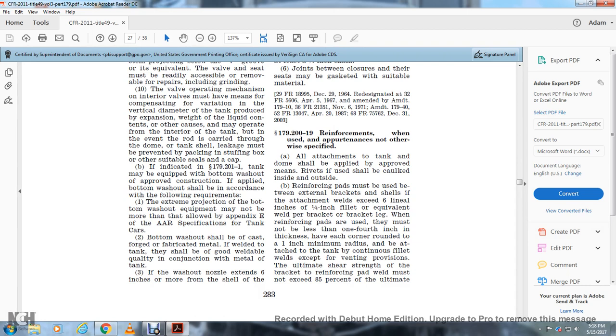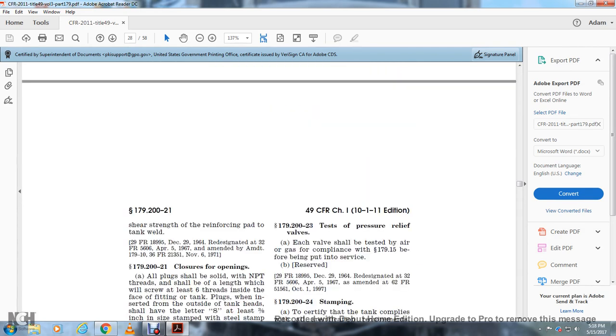When reinforcement pads are used, they must not be less than 1/4 of an inch in thickness and have each corner rounded to a 1 inch minimum radius, and be attached to the tank by a continuous fillet weld except for venting provisions. The ultimate shear strength of the bracket or reinforcement pad weld must not exceed 85% of the ultimate shear strength of the reinforcement pad or tank weld.